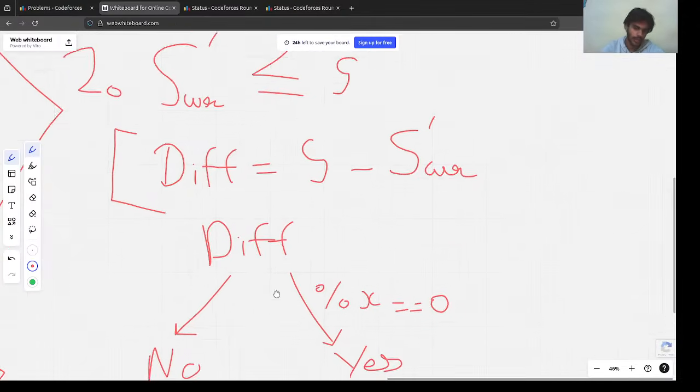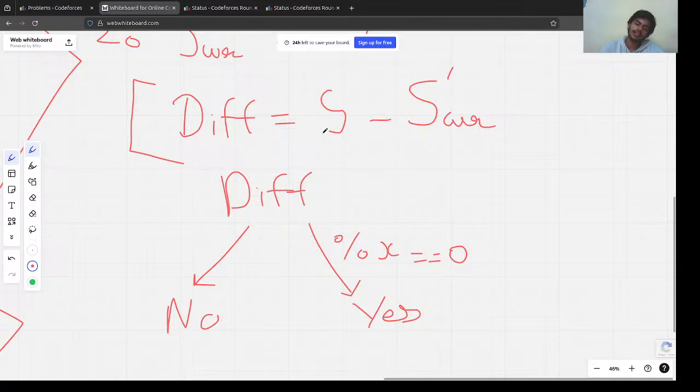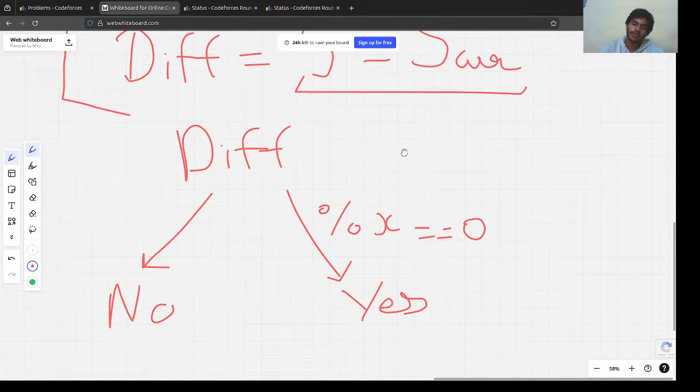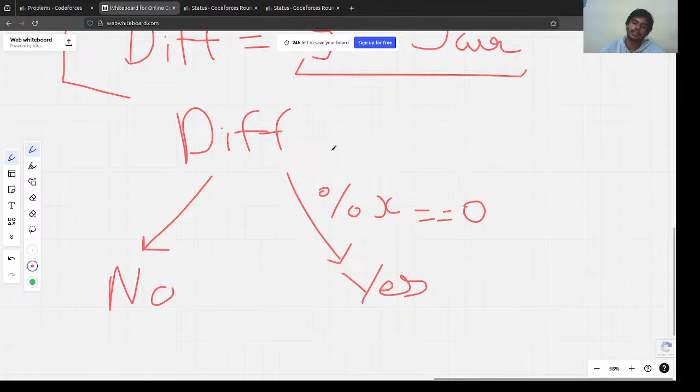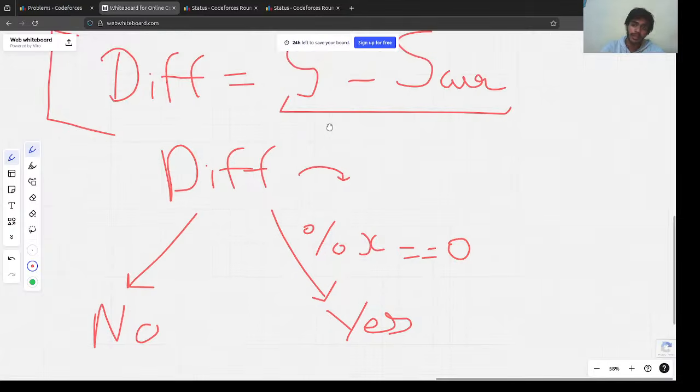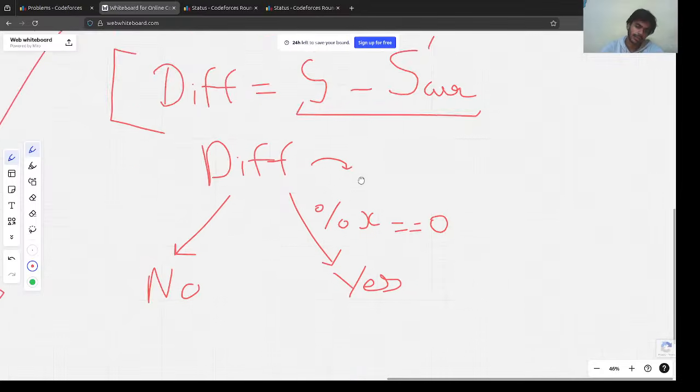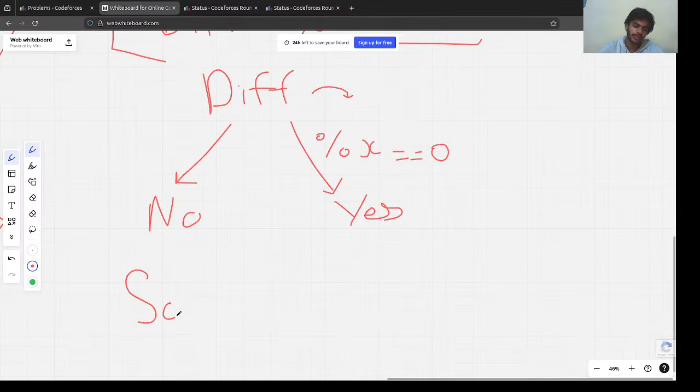Okay, let's digest it. So the difference is the sum we need, right? The total addition that the sum needs to be, such that we could make the current sum equal to the sum we need. So this is the difference. Basically, the difference between them, if we take modulo x, tells us whether using some operations we can make the current sum equal to s, right?